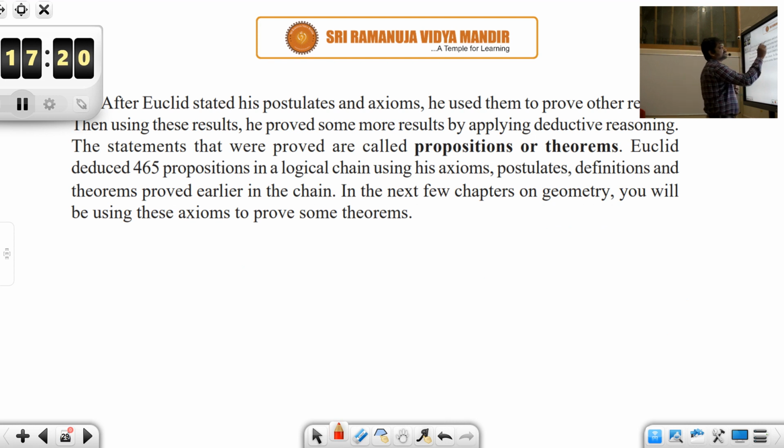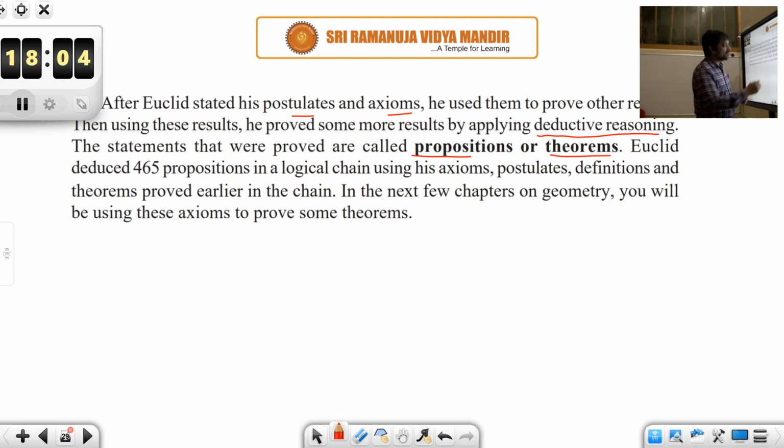After Euclid stated his postulates and axioms, he used them to prove other results. Then using these results, he proved some more results by applying deductive reasoning. This is again very, very important. Not only Euclid, the Greeks emphasized deductive reasoning rather than accepting results directly. Deductive reasoning means they didn't accept anything, any new thing or any technology, as it comes. They always used to go with deductive reasoning. The statements that were proved are called propositions or theorems.